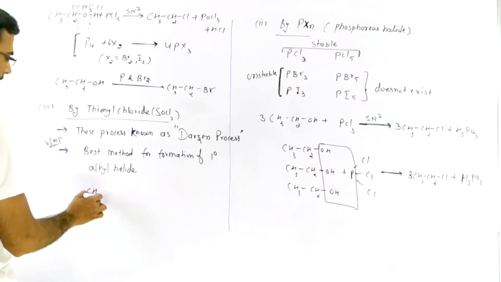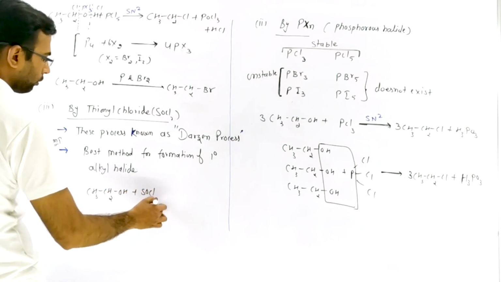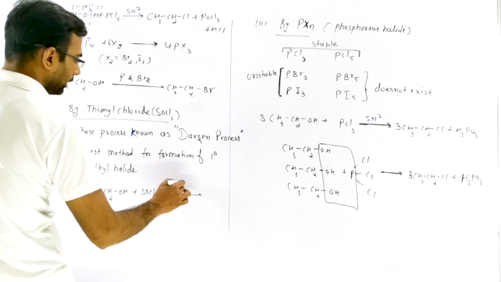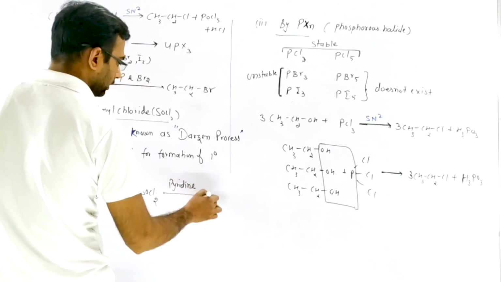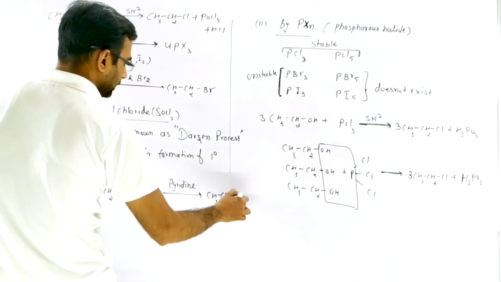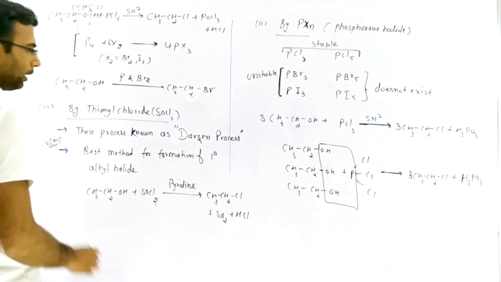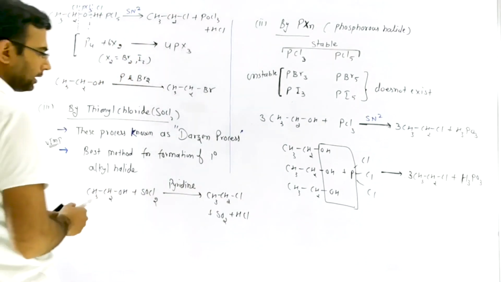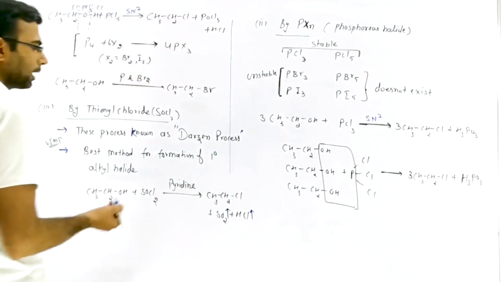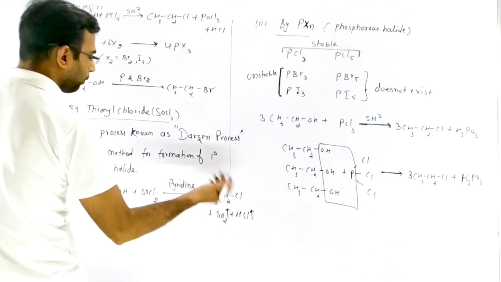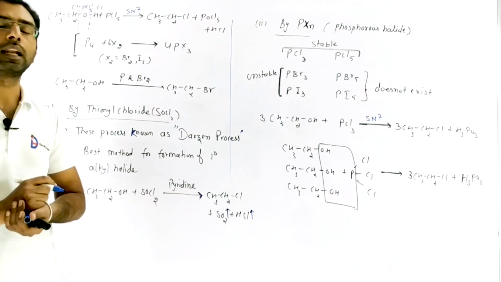So we use CH3CH2OH and we use SOCl2 thionyl chloride in presence of a base or pyridine, and it converts into CH3CH2Cl plus SO2 plus HCl. The benefit of this process is that the byproducts SO2 and HCl are both gases. So the gases escape and only the alkyl halide product is obtained. That's why it is the best process for formation of 1 degree alkyl halide.